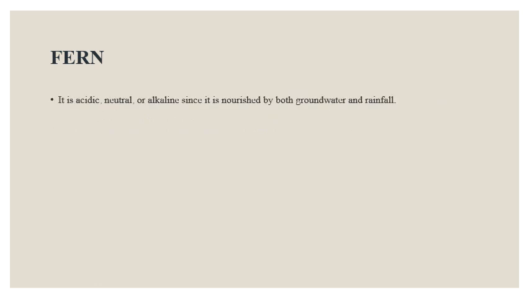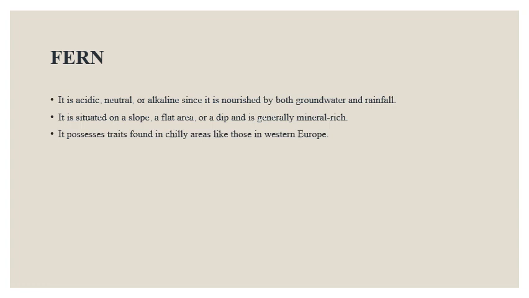Fen. It is acidic, neutral, or alkaline since it is nourished by both groundwater and rainfall. It is situated on a slope, a flat area, or a dip and is generally mineral rich. It possesses traits found in chilly areas like those in Western Europe.